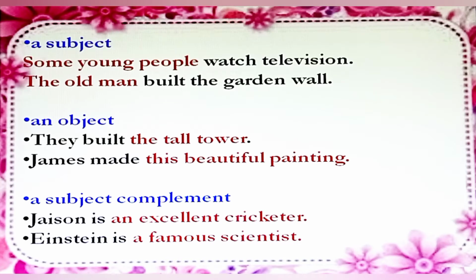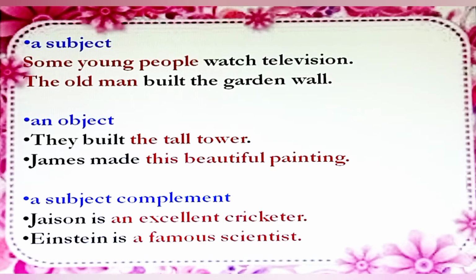The old man built the garden wall. Here, the old man is a noun phrase. In the other examples, the noun phrase functions as an object. They built the tall tower. Here, the tall tower is a noun phrase. James made this beautiful painting. Here, this beautiful painting is a noun phrase and it functions as an object.